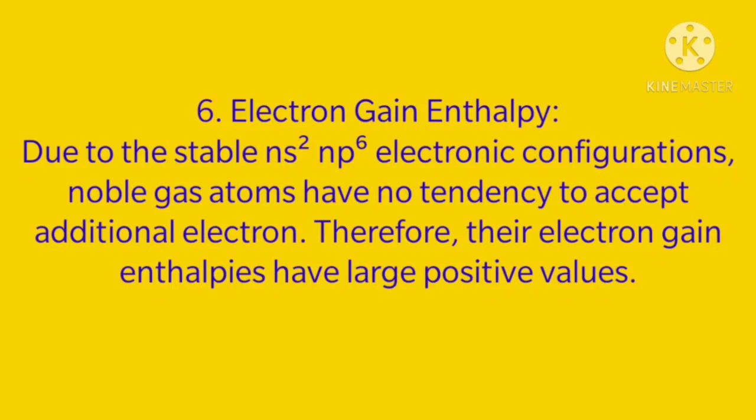Therefore, their electron gain enthalpies have large positive values because they have already filled outermost shell, and that's why their electron gain enthalpy values are largely positive, and that's why they cannot gain an electron, or they do not have the tendency to gain an electron.